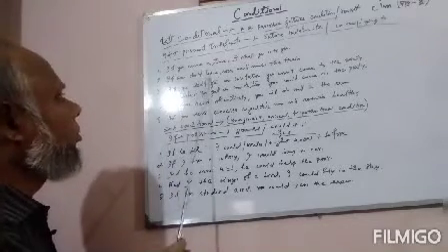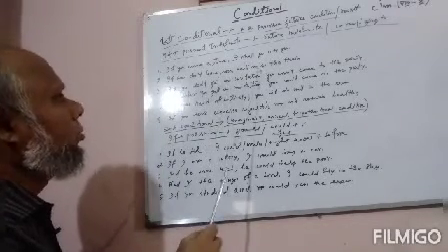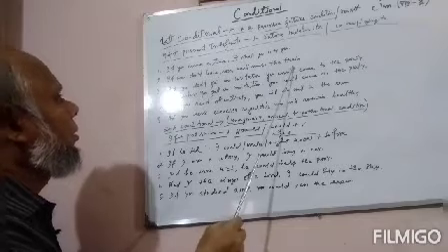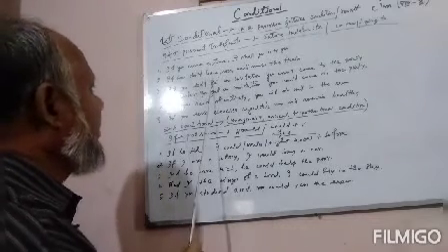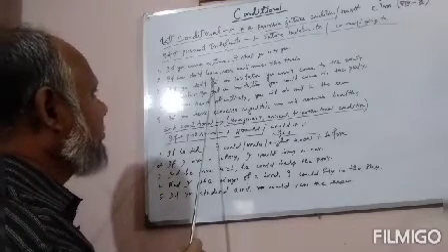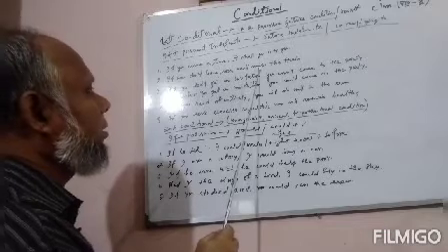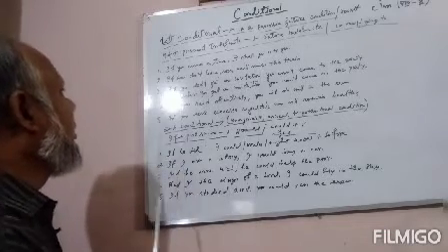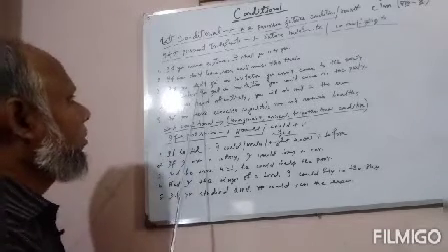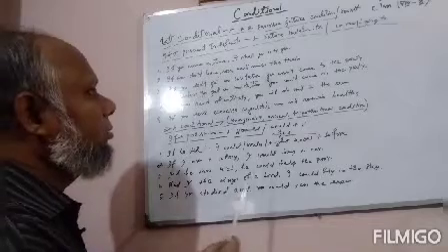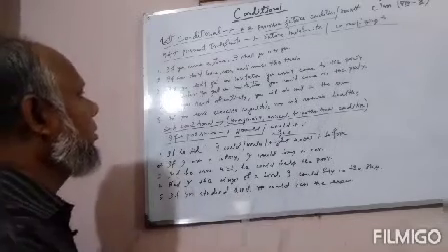Number 2, if we don't leave soon, we will miss the train. If clause plus present indefinite, and the result, future indefinite. Number 3, if you don't get an invitation, you can't come to the party.